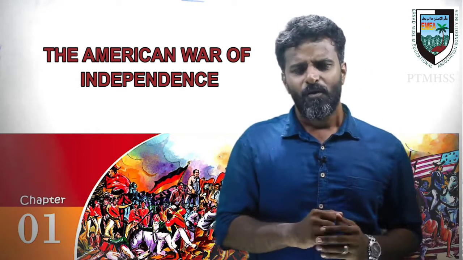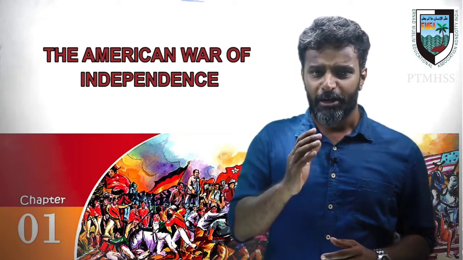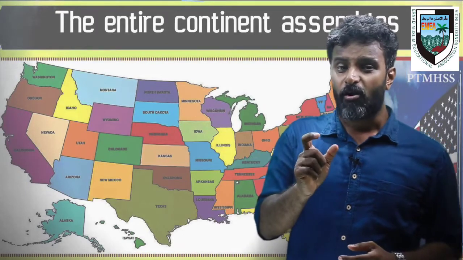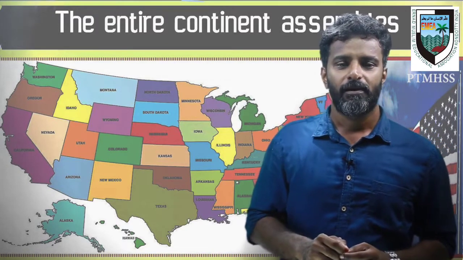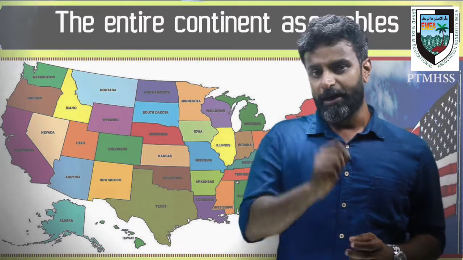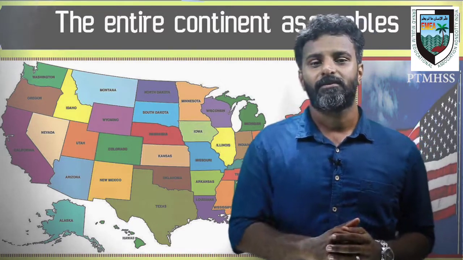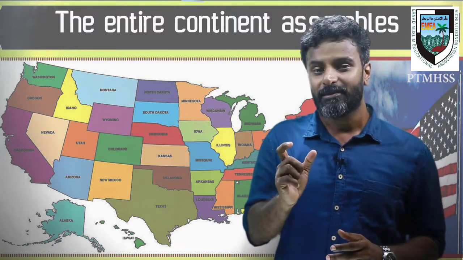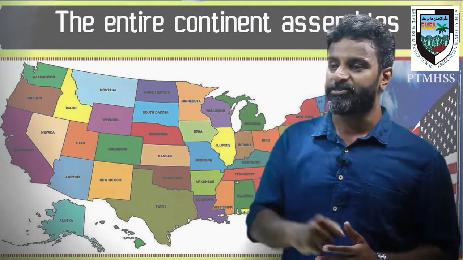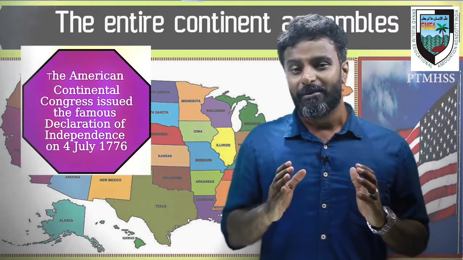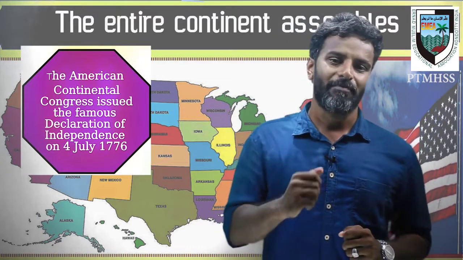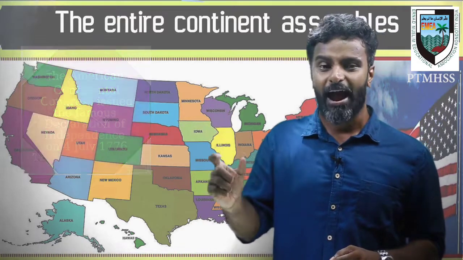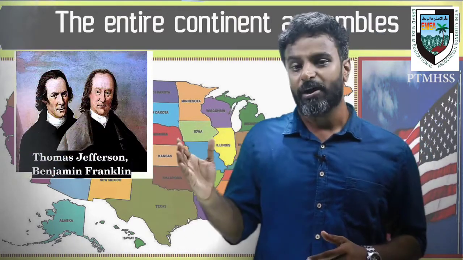My dear students, what was the result of this Continental Congress? After the Continental Congress, on 4th July 1776, the American Continental Congress issued the famous Declaration of Independence. Who prepared this Declaration of Independence for America? It was prepared by Benjamin Franklin and Thomas Jefferson.